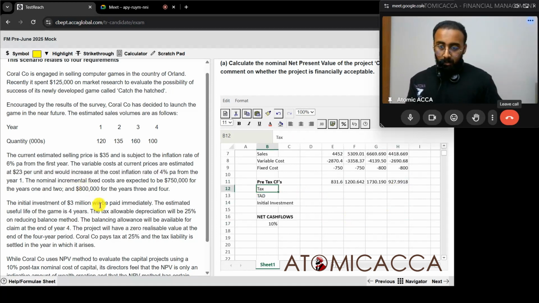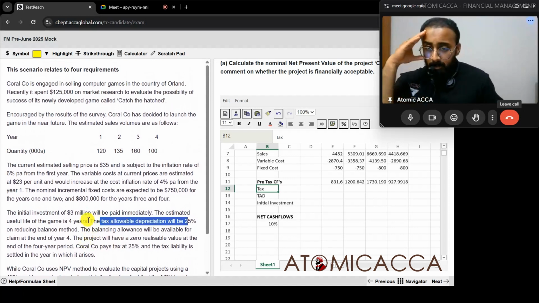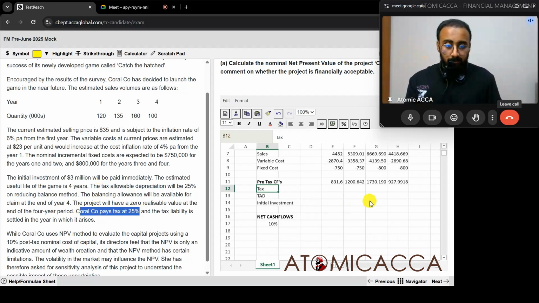Tax rate, they told in the question. Where is tax rate? This is tax allowable depreciation. Where is tax rate? Do we have tax rate anywhere? Yeah, Coral Co pays tax at 25%. So tax will be equal to negative this one into 0.25. And if I copy paste that formula for all the cells, we get the tax.